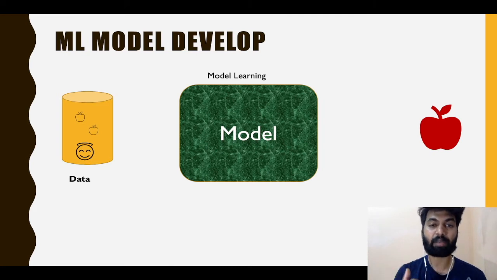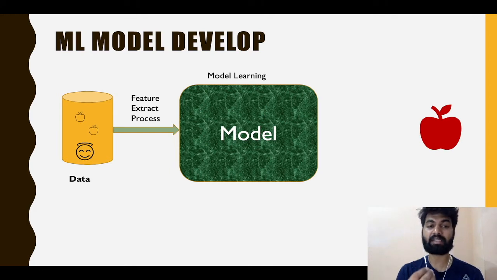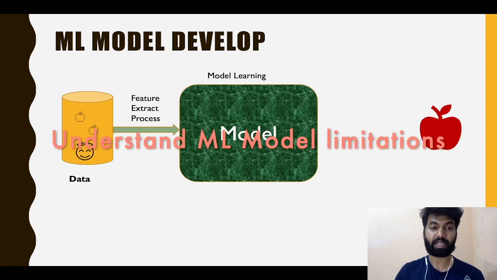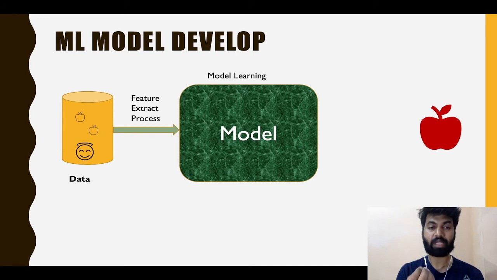We need to do some wrangling, handle the null values, and check the outliers, all the statistical checks on the data. This is called the feature extraction process. We need to do all of this feature extraction on the raw data, and once the data is in a position to be provided to the model, we provide it. Now the model tries to understand what kind of data it is and what underlying patterns are within that data, and then it recognizes it and gives the output whether it's a fruit or not. Here the outcome would be the apple.